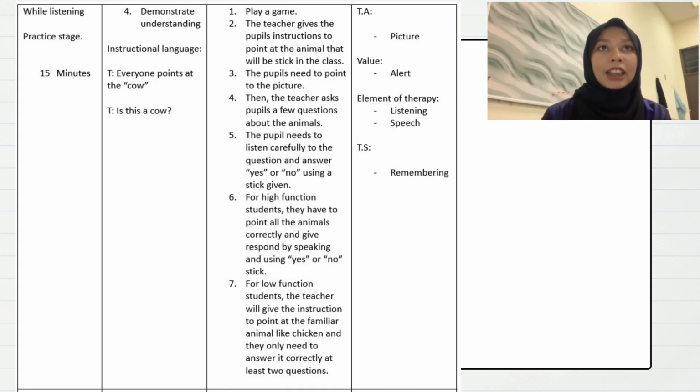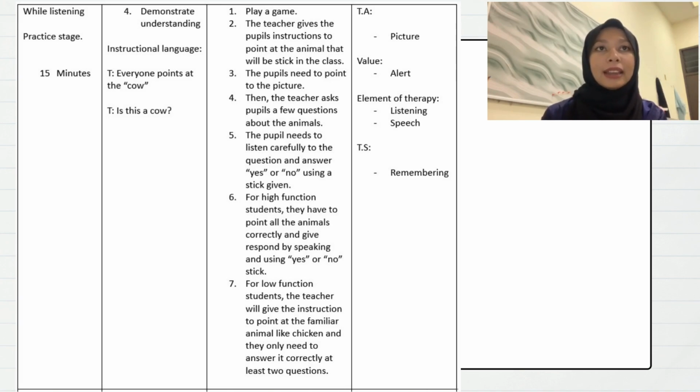The teacher gives the pupils an instruction to point at the animal that will be stuck up in the class. For example, I will stick 4 animals like cow, horse, sheep, and chicken in the classroom. Then I will give the instruction, for example, everyone point at the cow. So the students need to point at the picture that is stuck up in the class. In this game, we can see whether the pupils can recognize the animals or not.